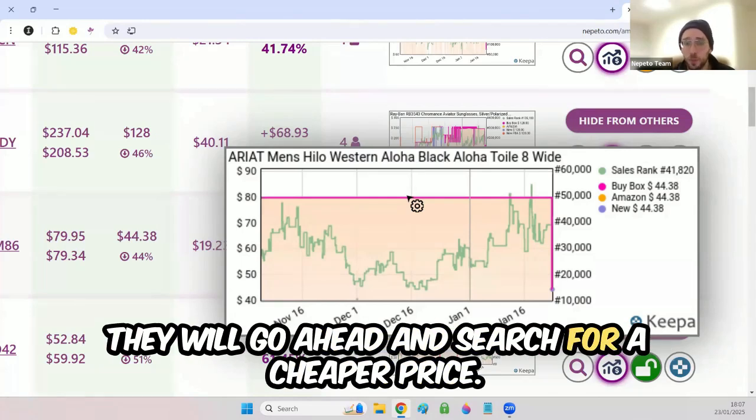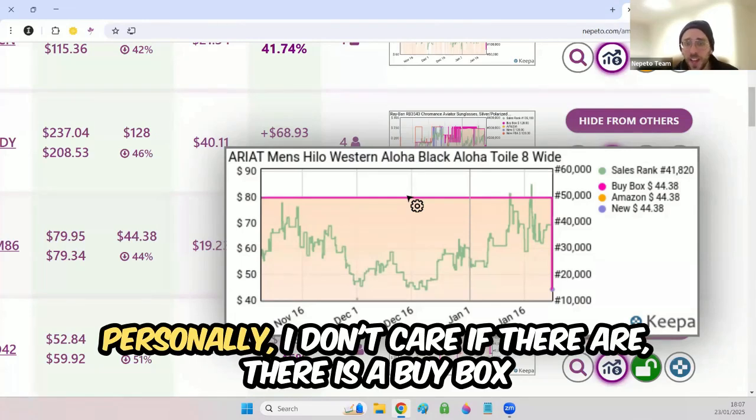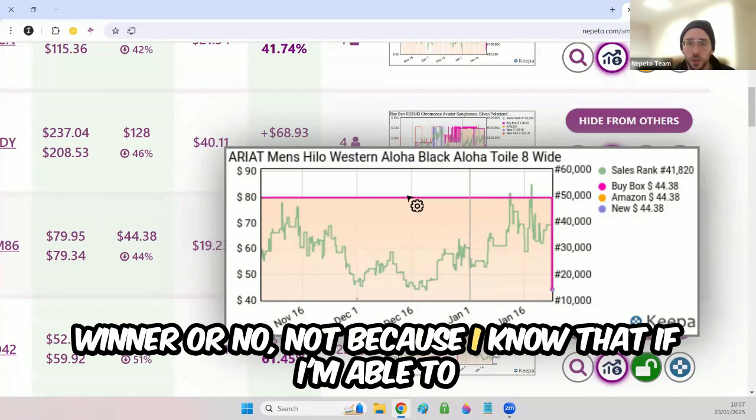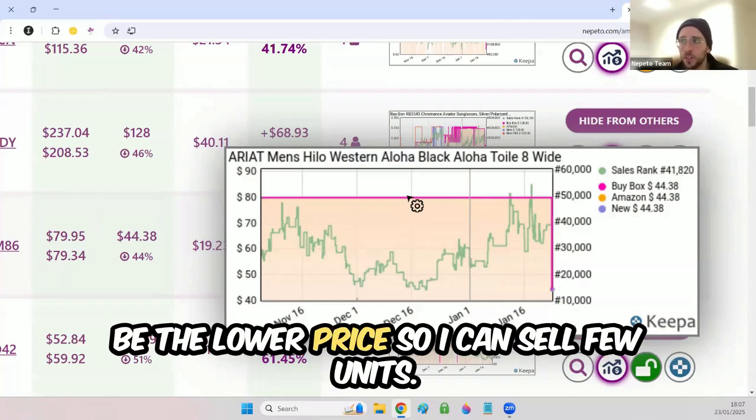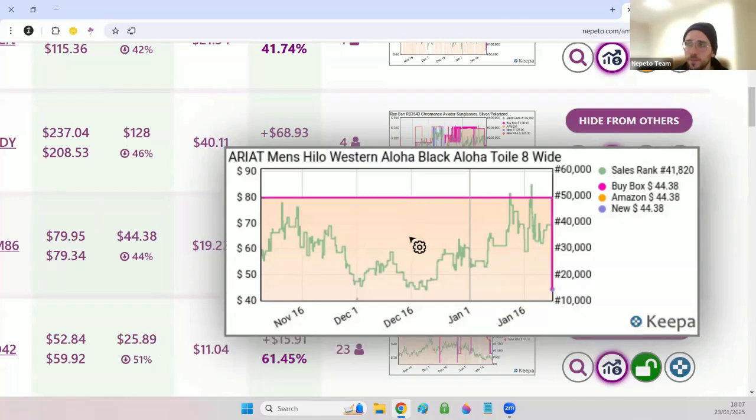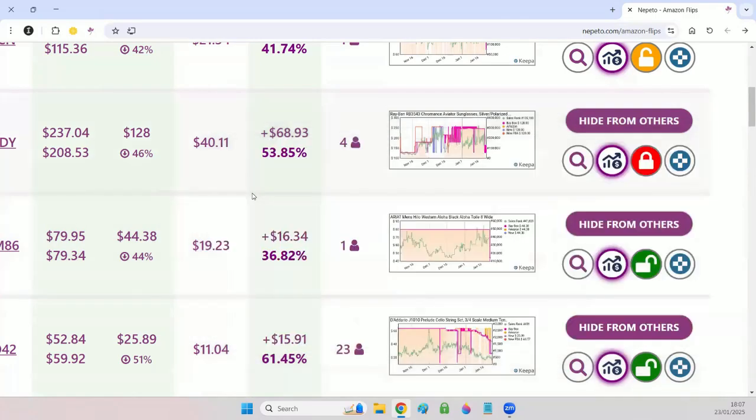They will go ahead and search for a cheaper price. Personally, I don't care if there is a buy box winner or not, because I know that if I'm able to beat the lower price, I can sell a few units. All right, I got it.